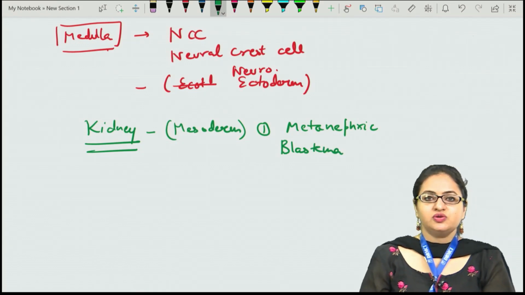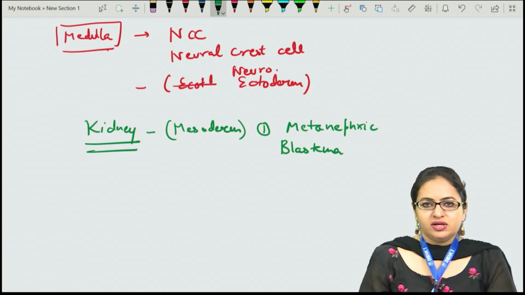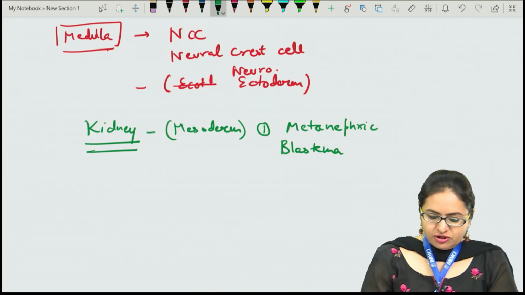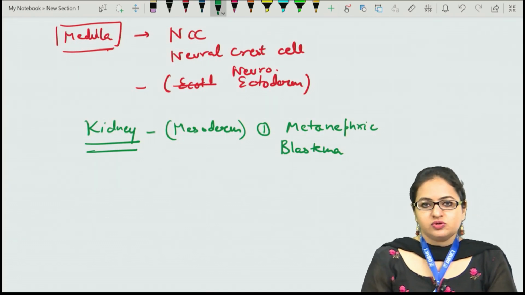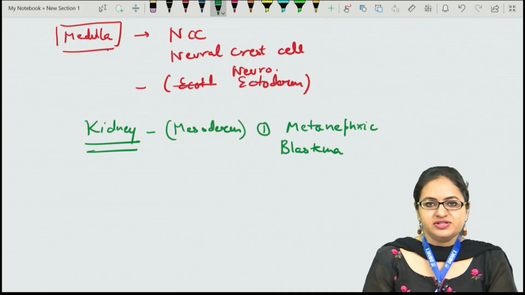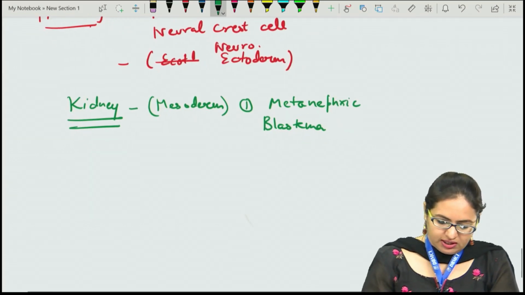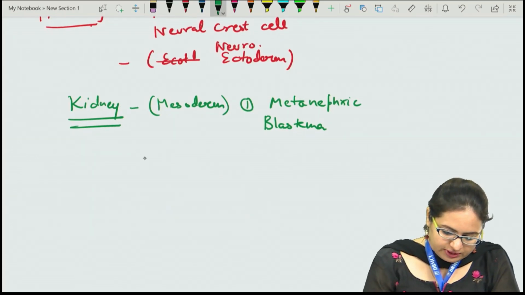The metanephric blastema is formed from the intermediate mesoderm, so it is mesodermal in nature. It gives rise to Bowman's capsule, the loop of Henle, the PCT, DCT and the collecting tubules. The rest of the kidney is formed by the ureteric bud.